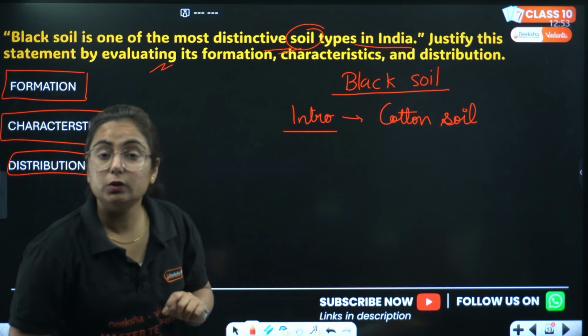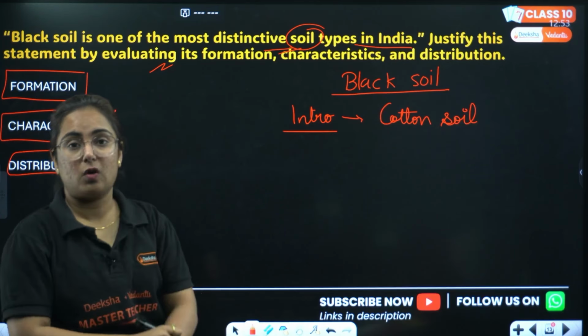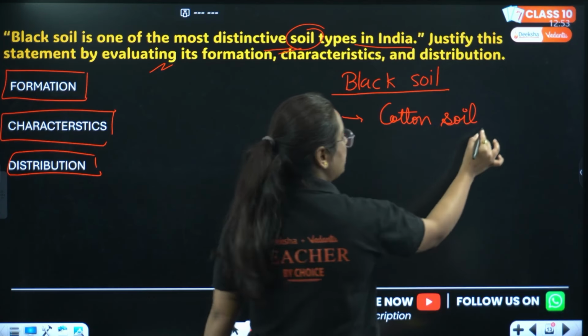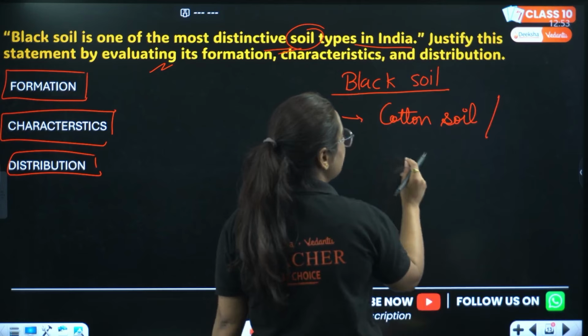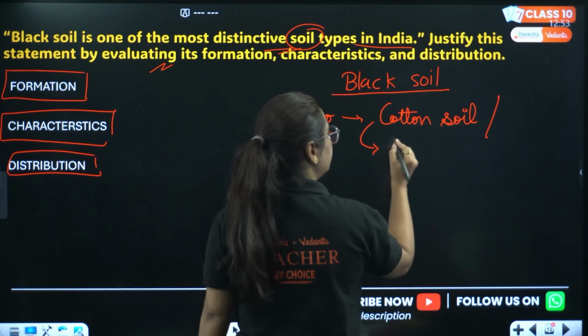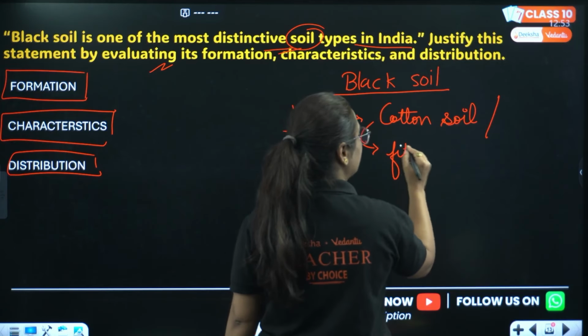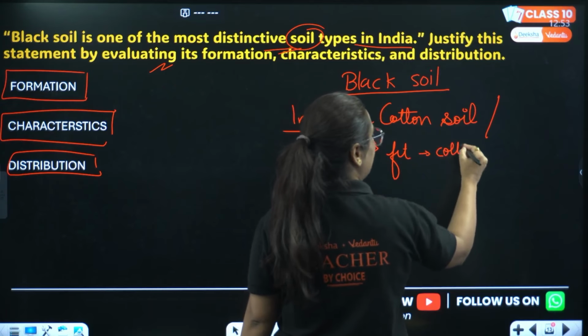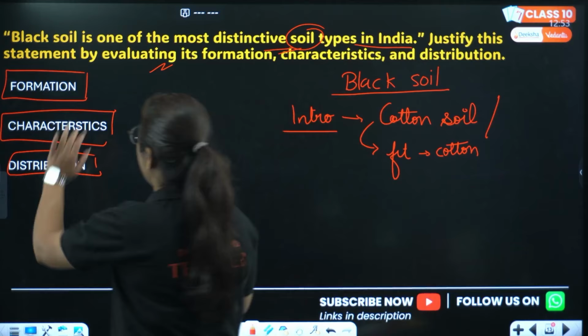It is also known as what? Cotton soil, because it is fit for the growth of cotton. How is it formed?